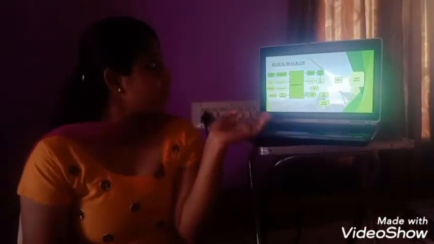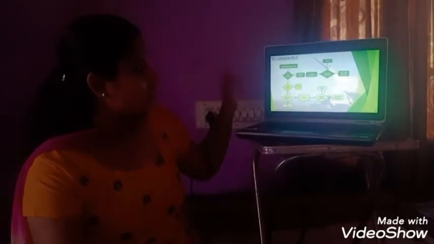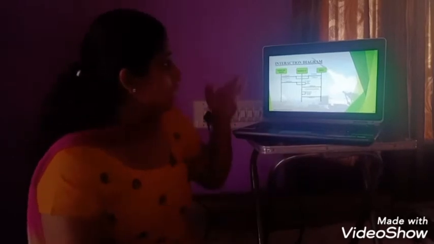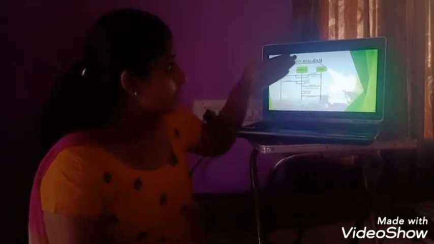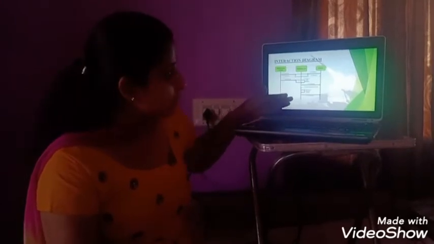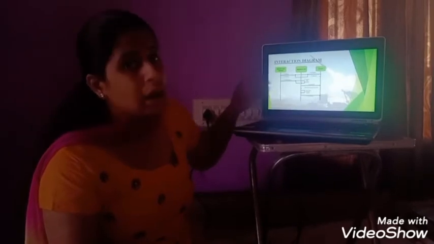And this is the model working in the block. This is the model working we proposed in this block diagram. And the next is methodology, and this is the methodology we are using in our project. And this is the interaction diagram, showing how sensors, camera, Raspberry Pi and robot interact with each other, in which Raspberry Pi is in the middle, and robot, sensors and camera are interconnected, and how it operates the system.